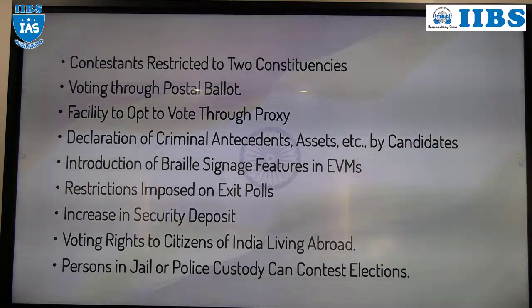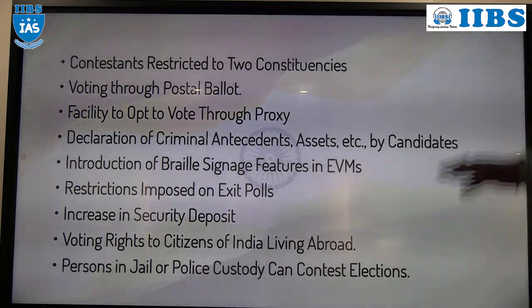The next, Braille system. You know the Braille system. Blind people are there, right? Even blind people can vote. For them, the Braille system has been introduced. The next, restrictions on exit poll. You know exit poll?